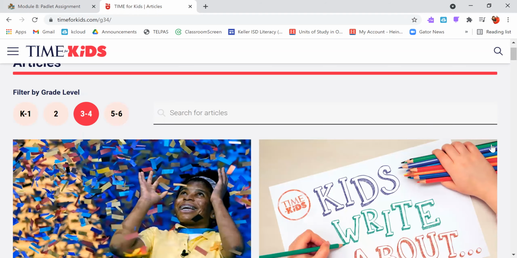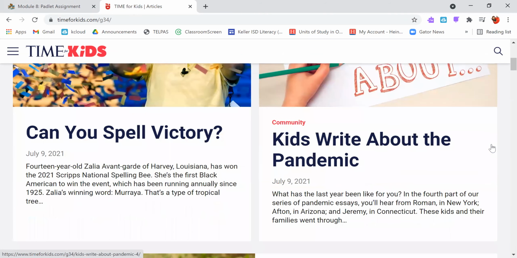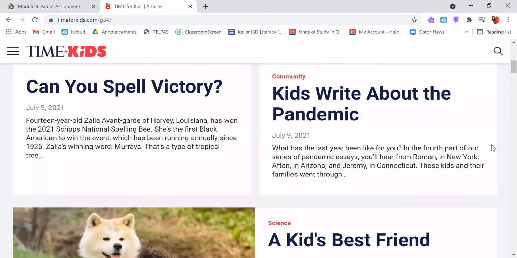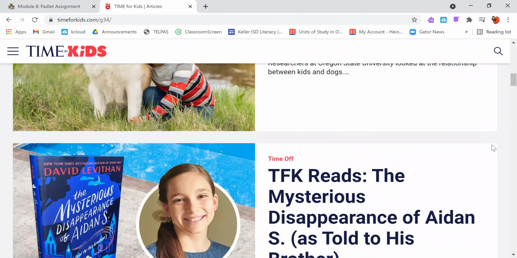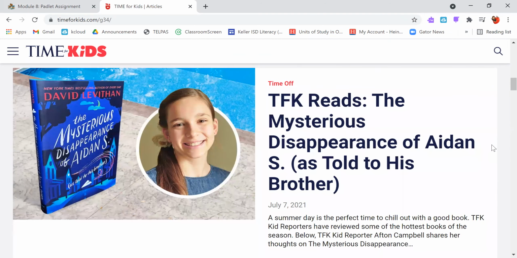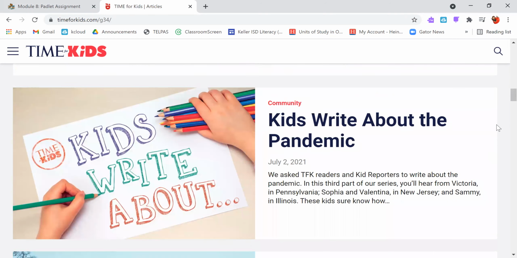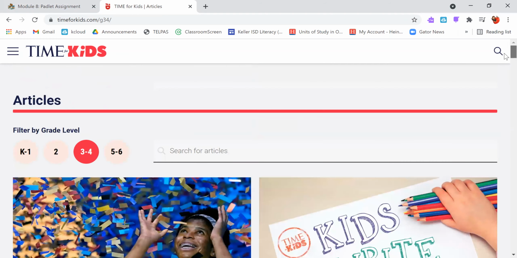But you can go through and scroll through and see what kinds of news articles there are. So you can look and see what there is available, or if you have a specific topic in mind, of course, you can use the search bar there.